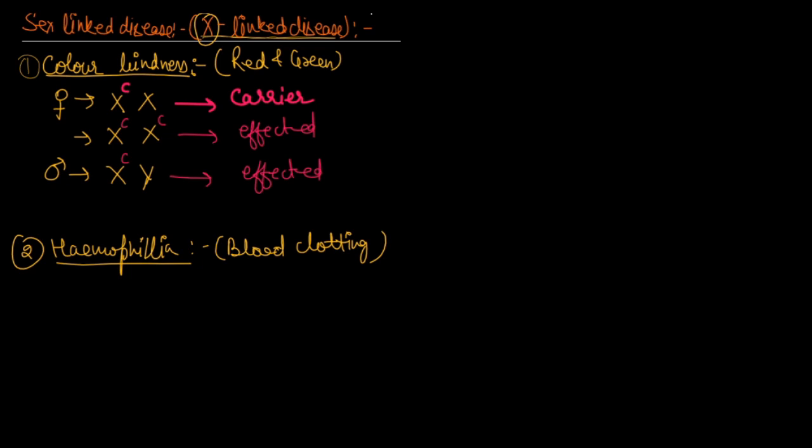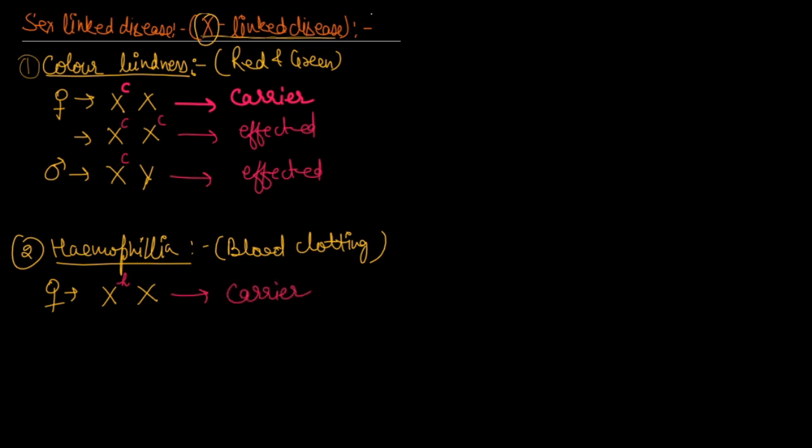The same case takes place in hemophilia. In a female with two X chromosomes, if the hemophilia character is present on one X but not on the second, then she is called a carrier.